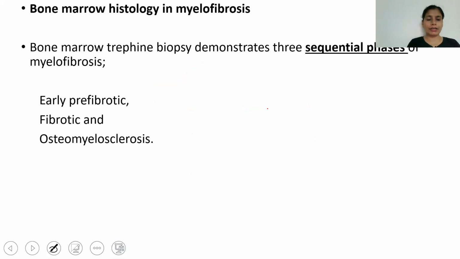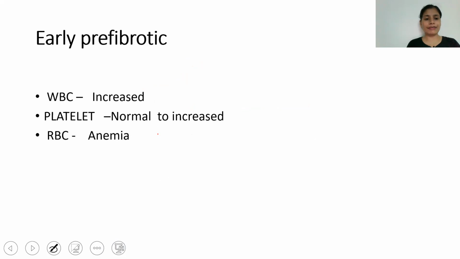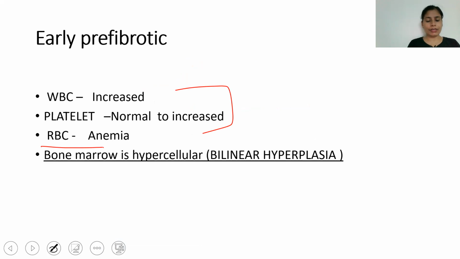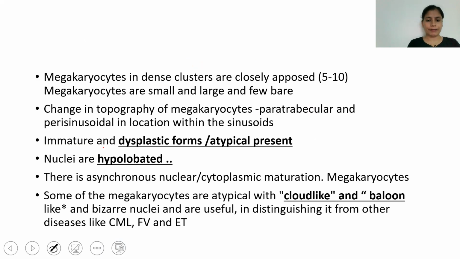Now bone marrow histology demonstrates three sequential phases: prefibrotic, fibrotic, and osteomyelosclerosis. In early fibrotic, the WBC and platelets are going to increase while RBC decreases, and the bone marrow is hypercellular, with characteristic hypolobulated nuclei and dysplastic nuclei.